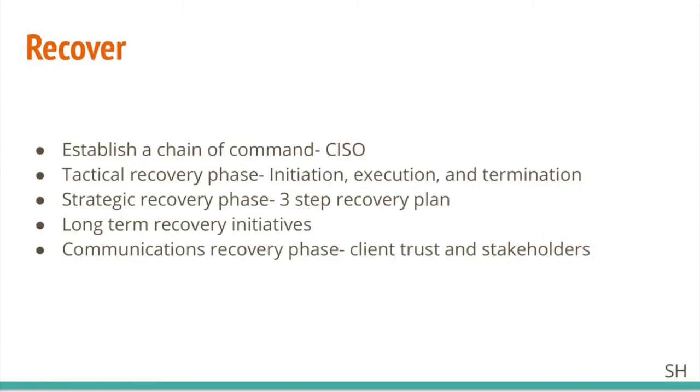For recovery, we will establish a chain of command. This will be the Chief Information Security Officer, and they would be responsible for establishing the mission, strategy, and program plans to make sure assets and technology are protected. Then we will go into the tactical phase, and this includes initiation, execution, and termination. We would create and maintain a list of people, processes, and technology assets allowing the mission to be achieved. And also, we would document when the recovery plan could be implemented and who can implement it.